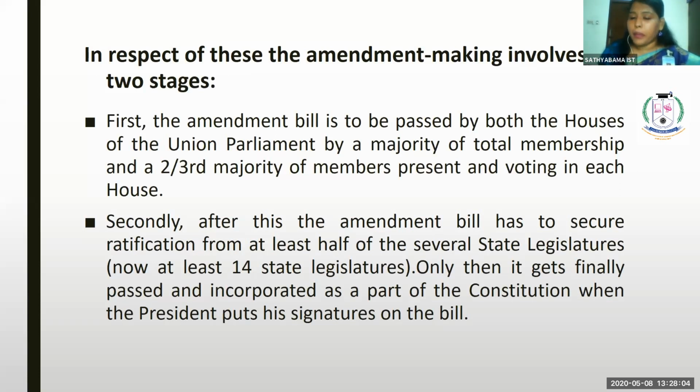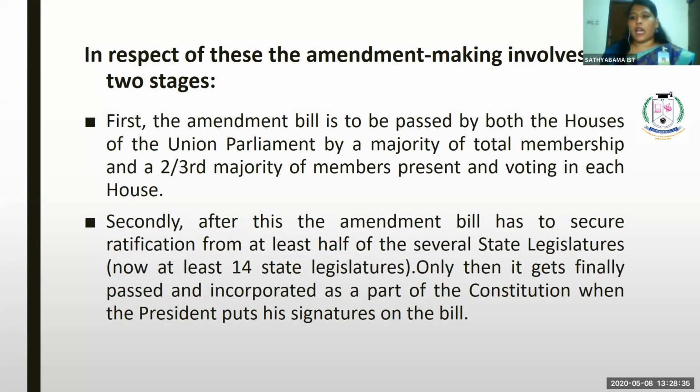First, the amendment bill is to be passed in both houses. So the bill should be placed before both the houses, before the Lok Sabha as well as the Rajya Sabha, and a 2/3 majority, including present members as well as the members having the voting right, will also be taken into consideration. The first procedure is that it should be placed before the Lok Sabha and Rajya Sabha, and it should be